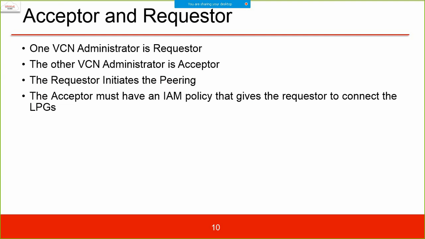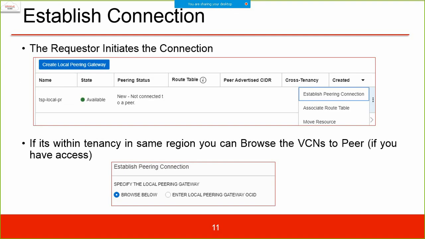The requester initiates the peering. The acceptor must have an IAM policy that allows the requester to connect to the LPGs, and then you accept it. So that is the talk between the two. That is the handshake between the two. And this is what it is.